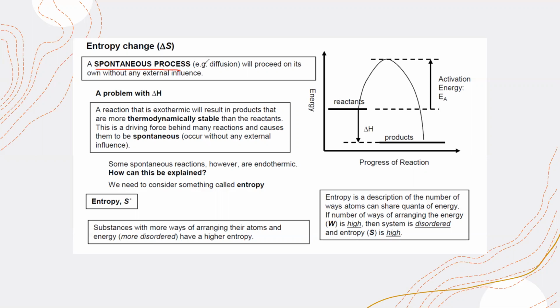But if a reaction does not proceed or does not form a product, if the reactants are not able to form a product, then we call it a non-spontaneous reaction.